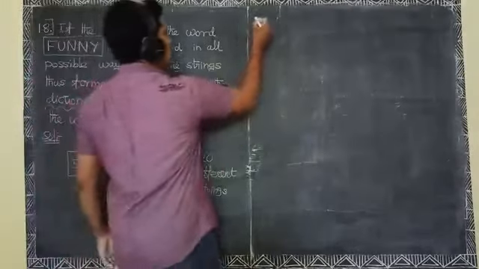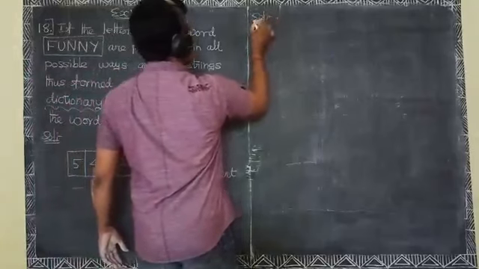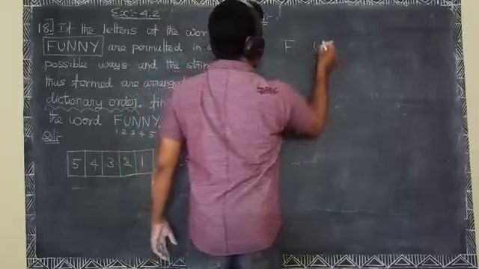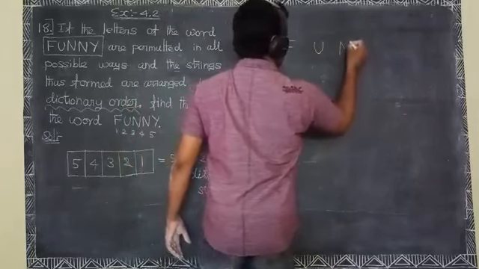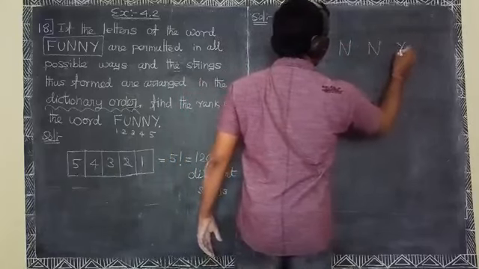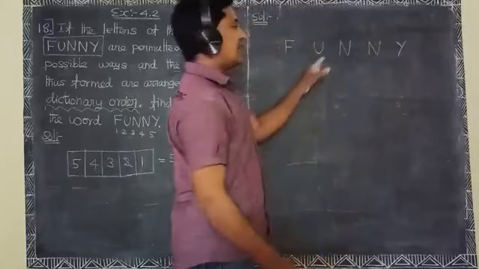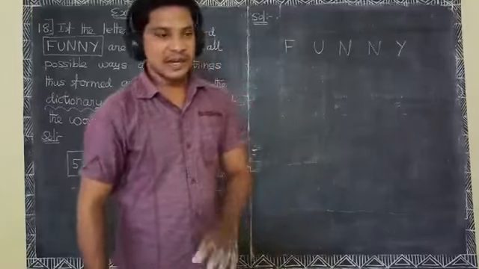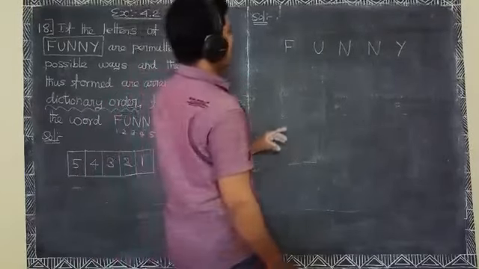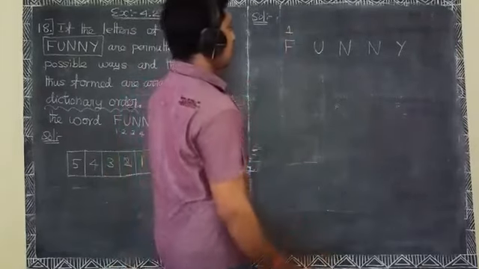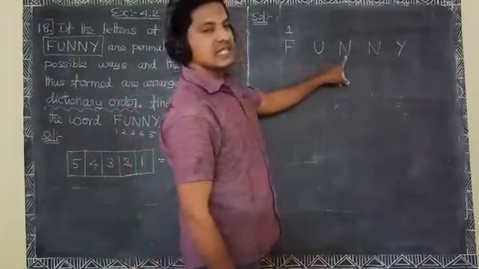Okay, solution. Given the word funny, F U N N Y. Okay, the letters arranged alphabetically. Here F is the 1. N is the 2.